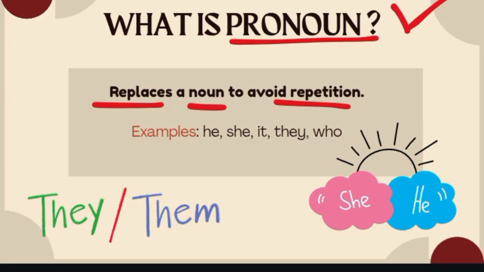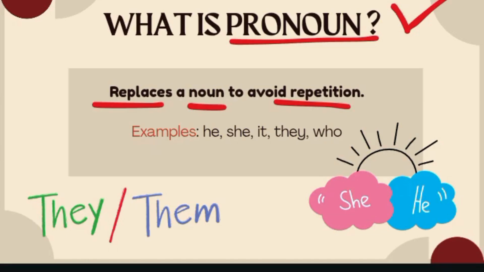Why is there a need to use pronouns when we already have nouns? We use pronouns to avoid repetition because we don't have to use the same word all the time. We use different kinds of words to avoid repetition. For example, if I say Ali is a boy, Ali is a good boy, I don't have to repeat the word Ali. I can definitely use a pronoun in place of the noun.